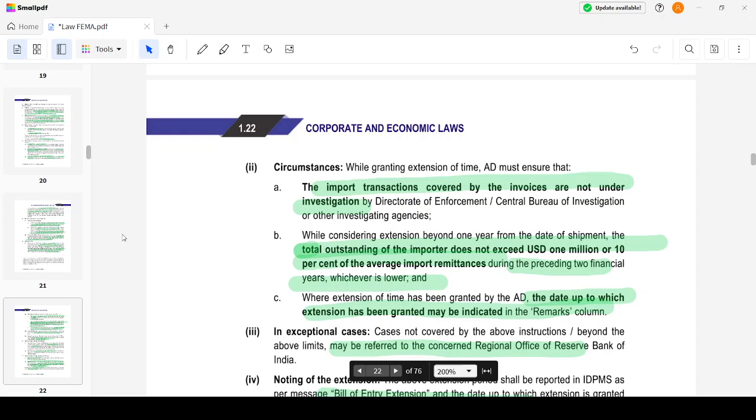If I'm going to extend beyond 1 year, then I have to check. I could allow it only if the amount is within the lower of these two amounts. Total outstanding of the importer does not exceed USD 1 million or 10% of the average import remittances. Clear? Where an extension of time has been granted, the date up to which the extension has been granted should be mentioned in the remarks column.